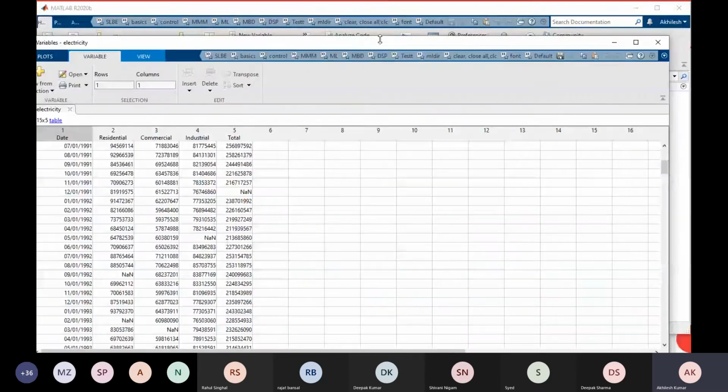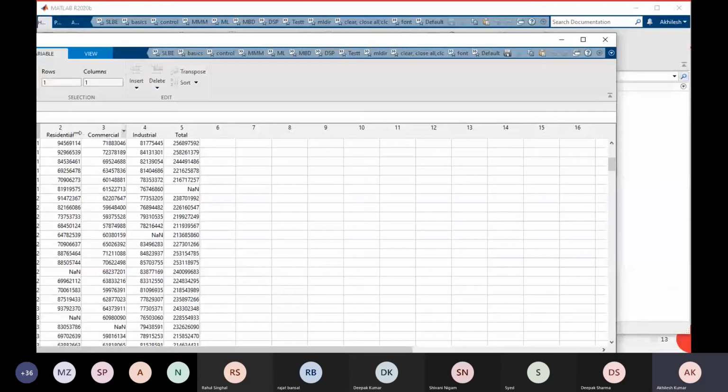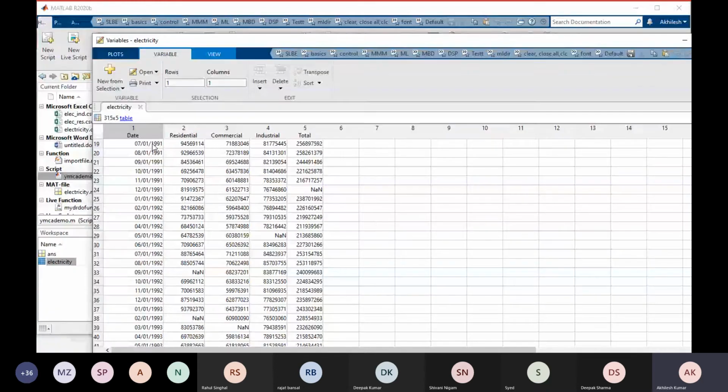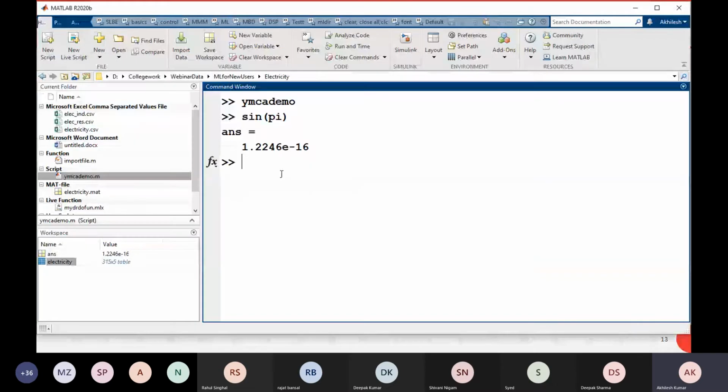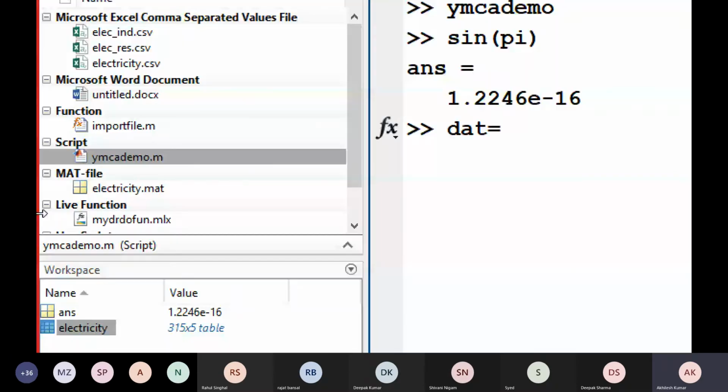Okay. Now I'm going to extract these attributes. These are called column names, also called attributes, or variables. First of all, I am going to extract the date from there. The first way to do this is to simply type the table name. You don't have to write the complete name of any variable.